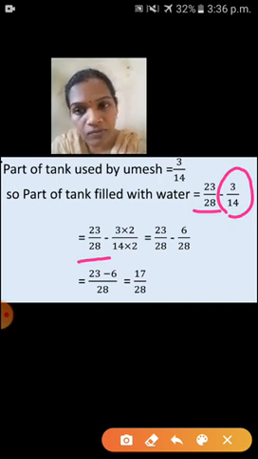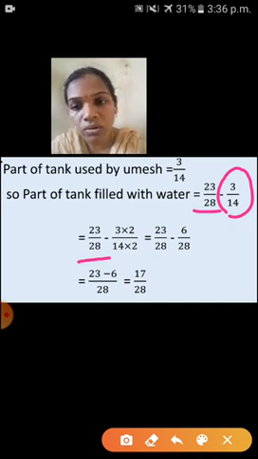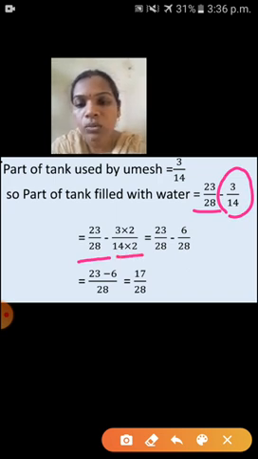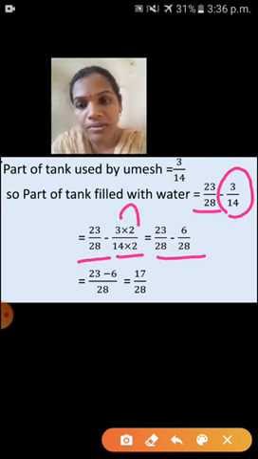So 14 ones are 14, 14 twos are 28. So numerator also you have to multiply with this 2. Okay. So 3 into 2 upon 14 into 2 is equal to, see here, 23 upon 28 minus 3 twos are 6, 6 upon 28.